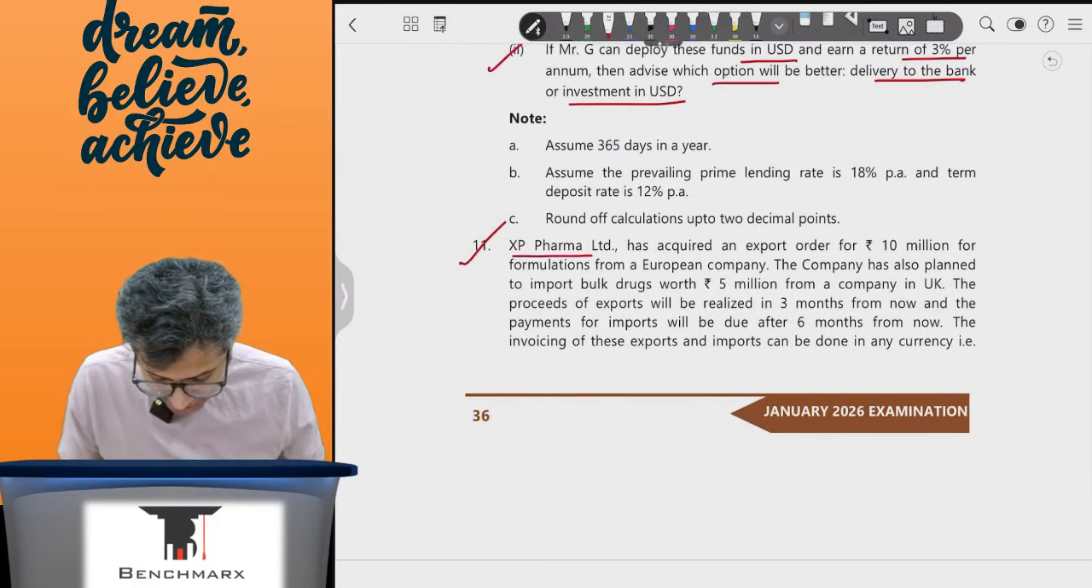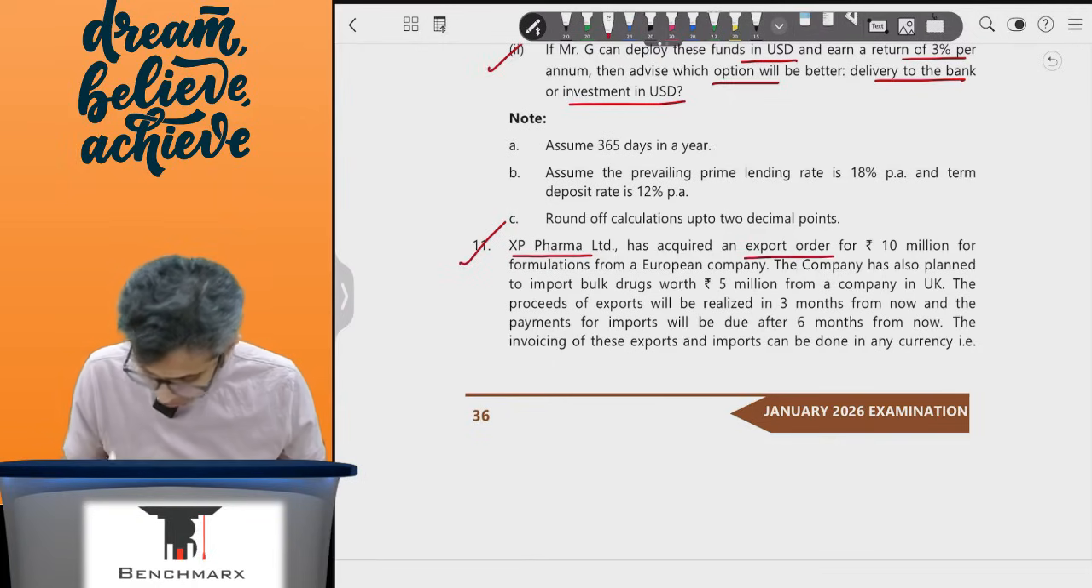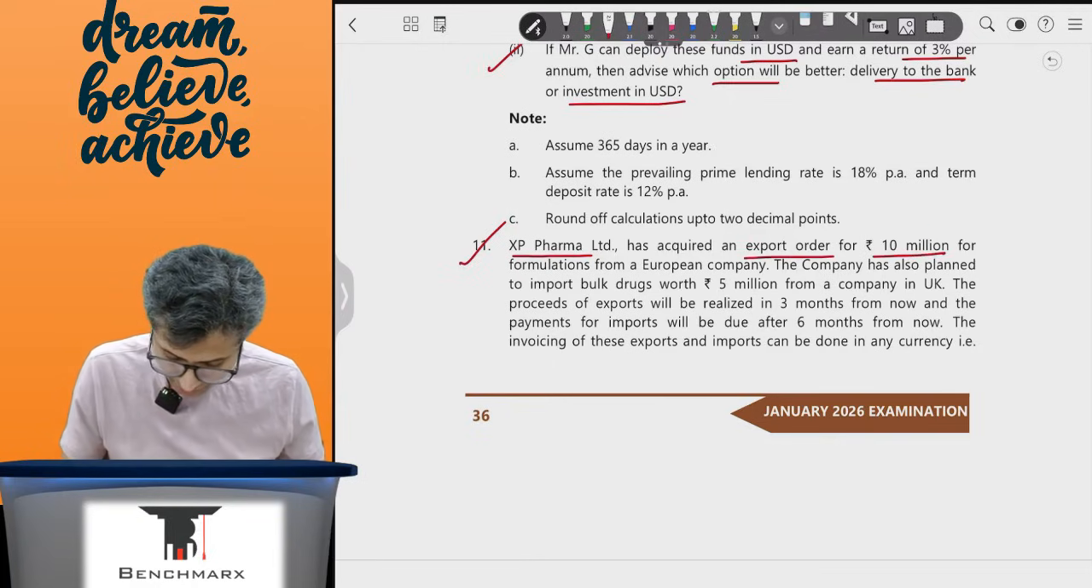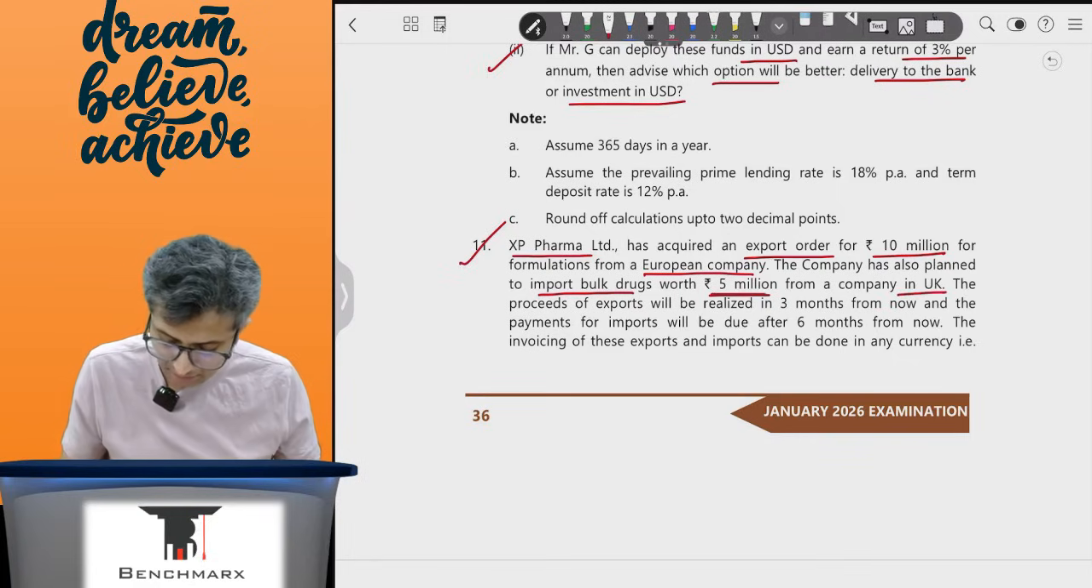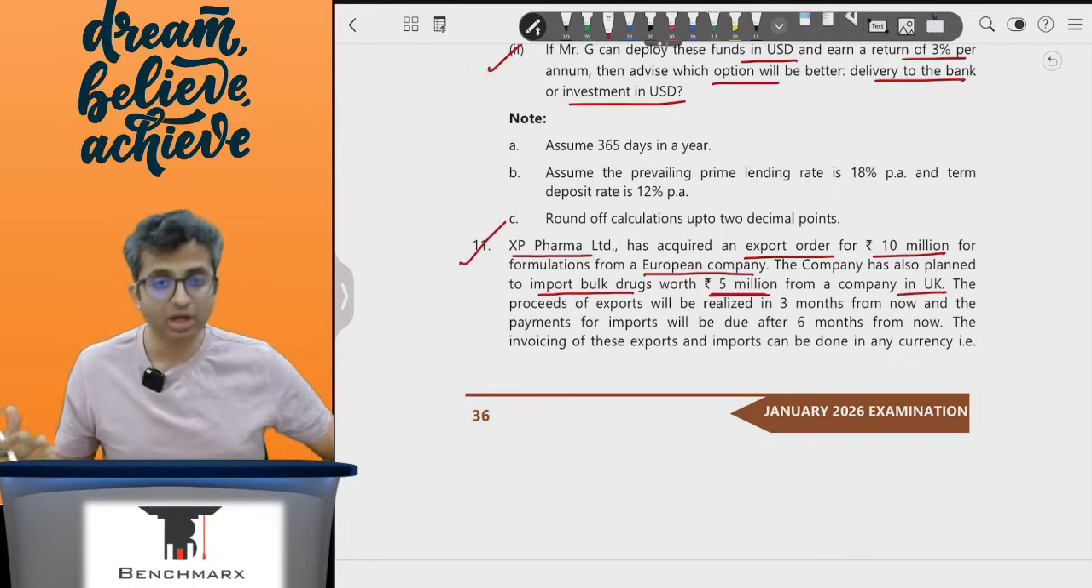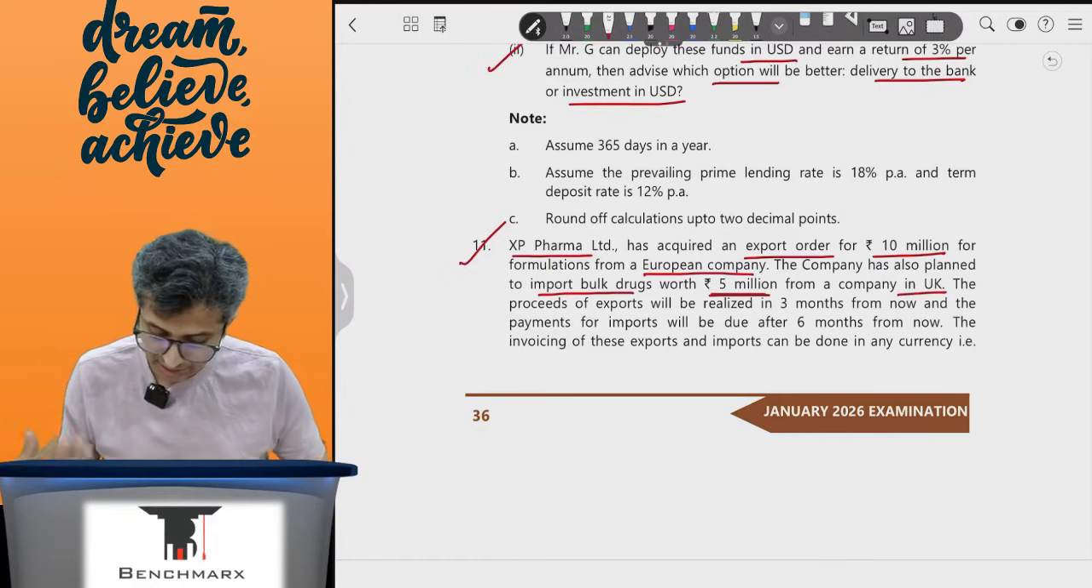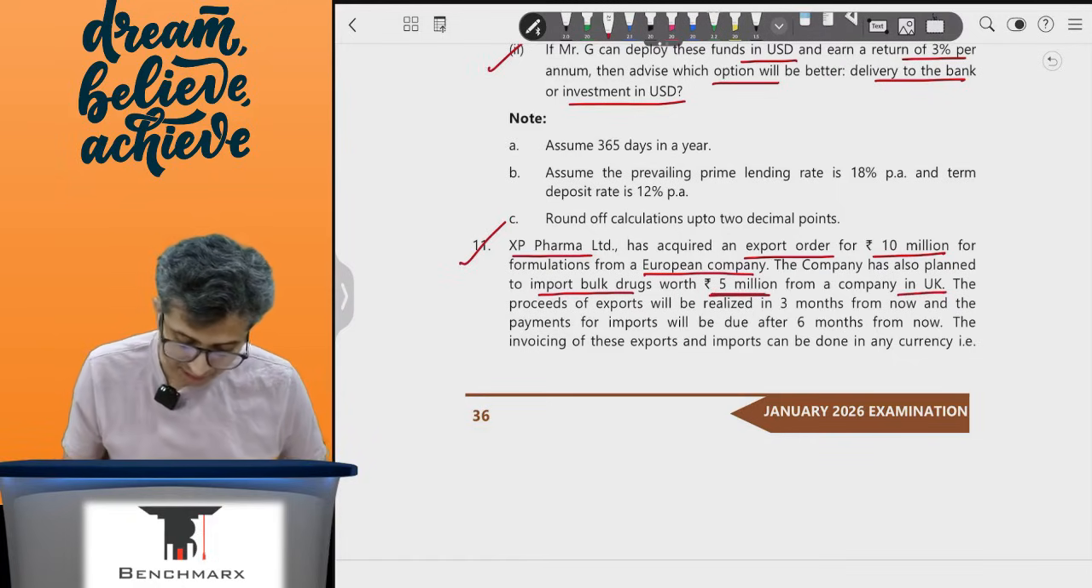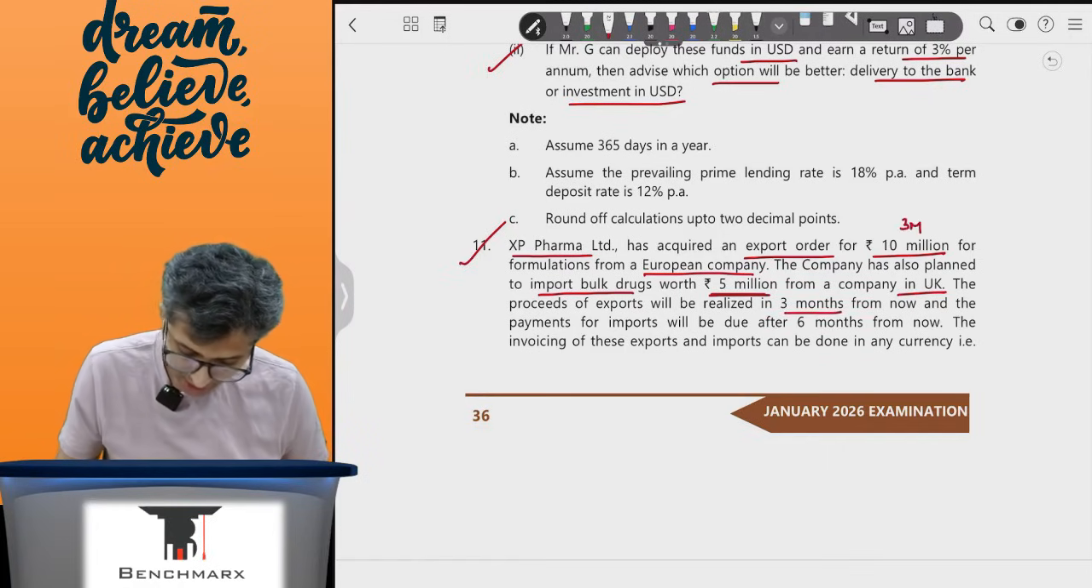In question 11, XP Pharma has acquired an export order for rupees 10 million from a European company. The company has also planned to import bulk drugs worth 5 million from a company in the UK. So there are two things: an export of 10 million rupees and an import of 5 million rupees. The proceeds of export will be realized in 3 months, and the payment for imports will be due in 6 months.